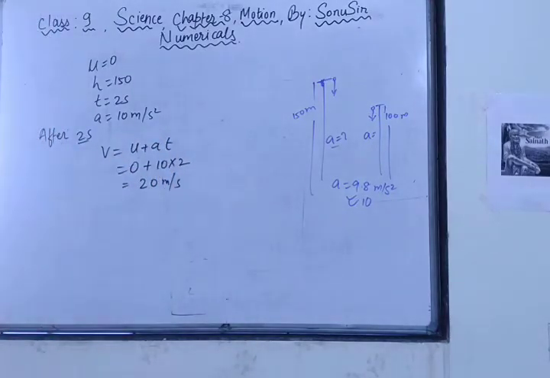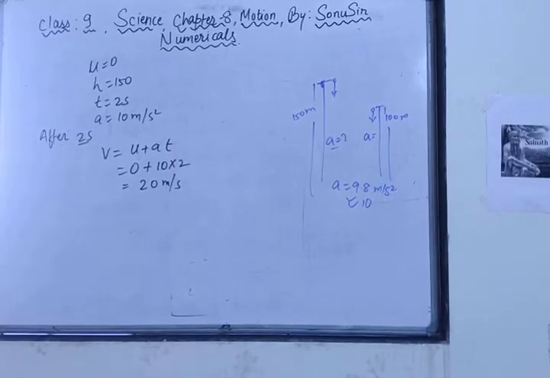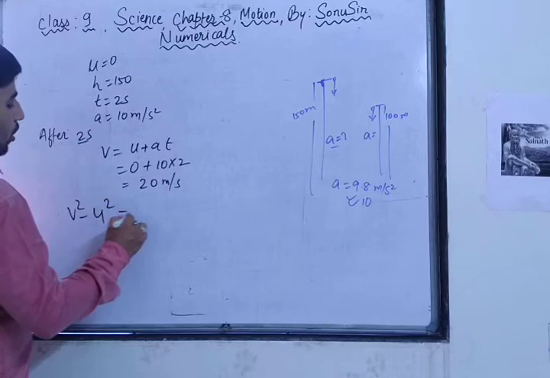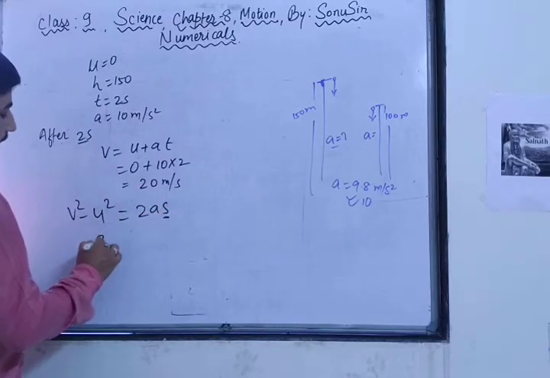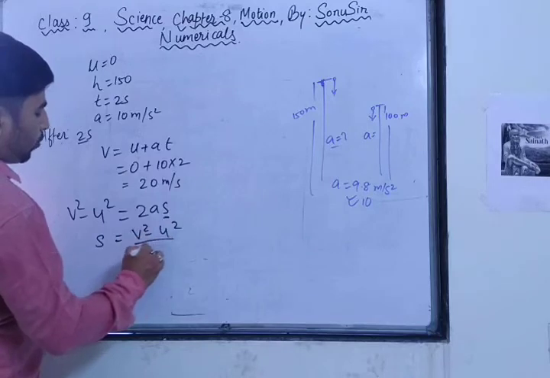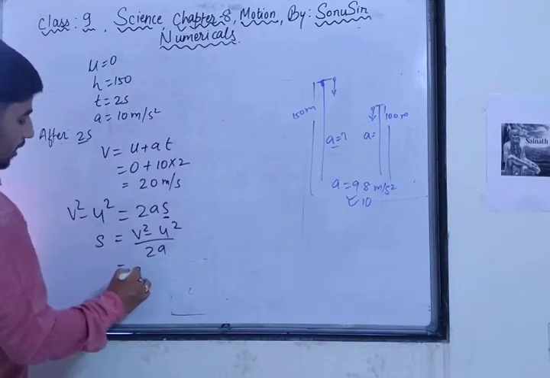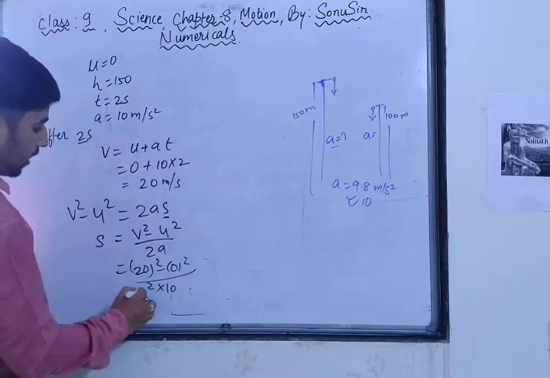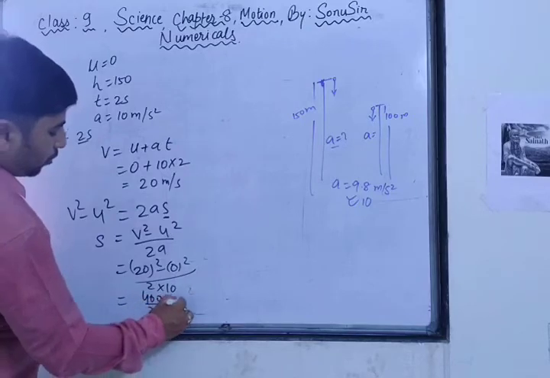Now the question, we talk about the distance. What is the formula of the third equation? v square minus u square is equal to 2as. So what will be the value of s? s is equal to v square minus u square upon 2a. So what is the value of v? 20 meter whole square minus 0 meter whole square by 2 into 10. So here 400 upon 20, that is equal to 20 meter.